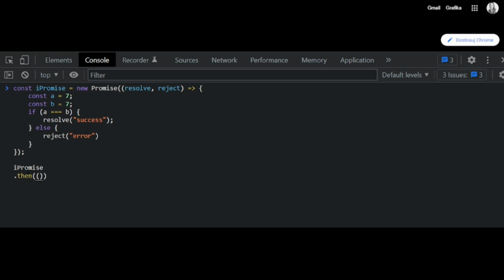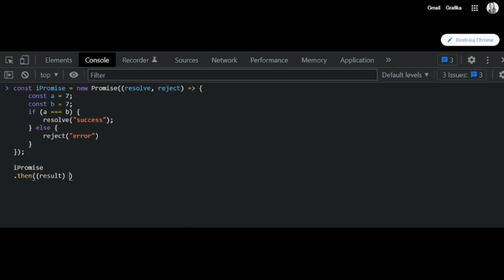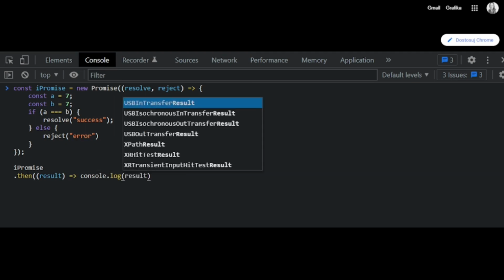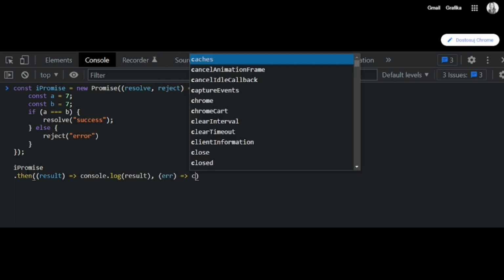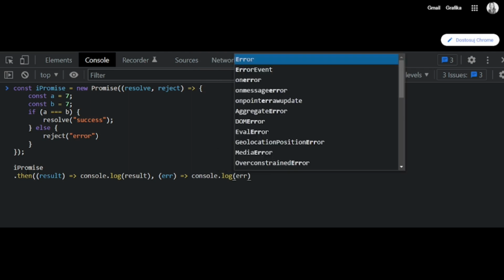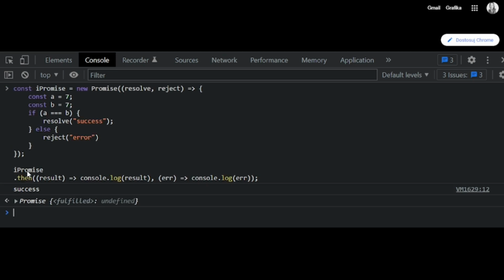Then method can take two arguments with result, we'll print it out to the console, and the second argument with the error if the promise is rejected. Success was printed because this condition is true.